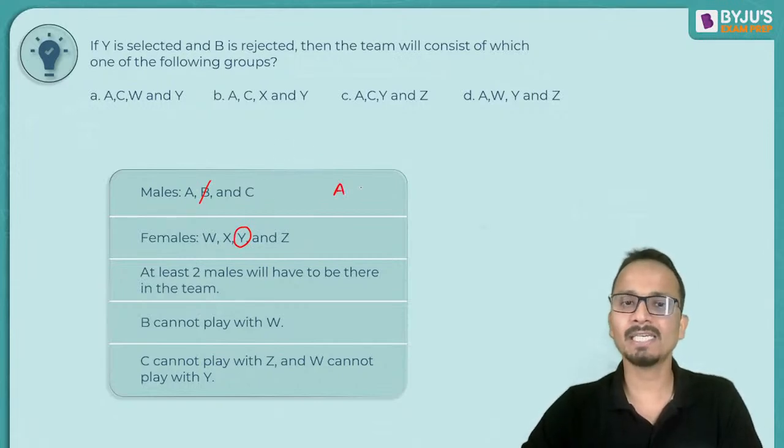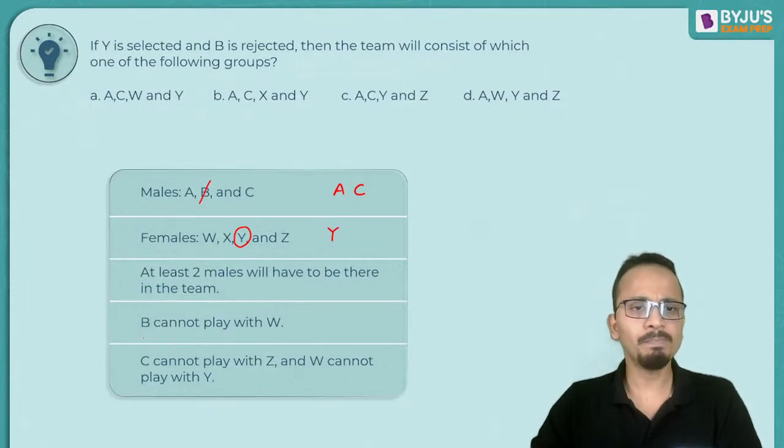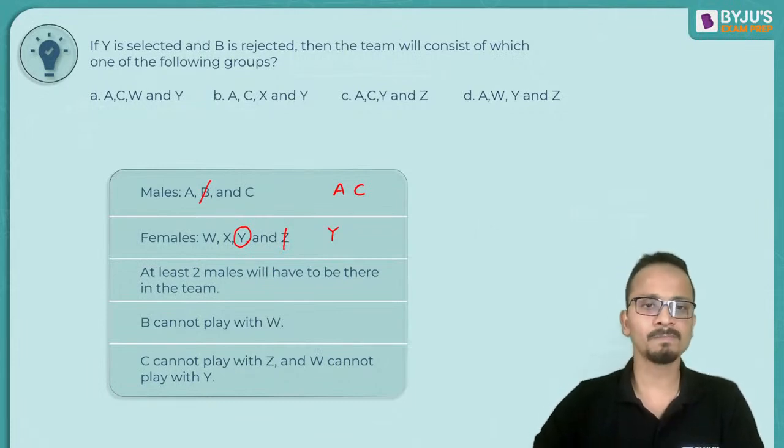So I can say that A and C should be selected. So A and C have been selected among the males, and among the females Y is selected. Now B cannot play with W. Fine, B is not selected, so this condition does not matter at all. C cannot play with Z. So if C is selected, then Z will not be selected. So Z is rejected from the group of girls.